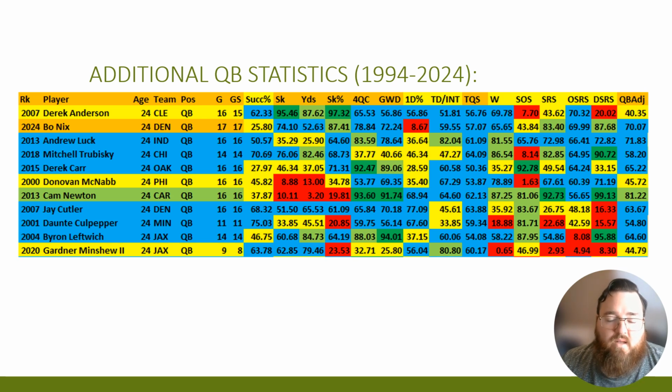He didn't really have a whole lot of sack issues. The sack percentage on the Broncos was very low, so he had a lot of protection. He had a lot of things going positive for him. But his first down percentage was 8.67 out of 100, which is not the best.